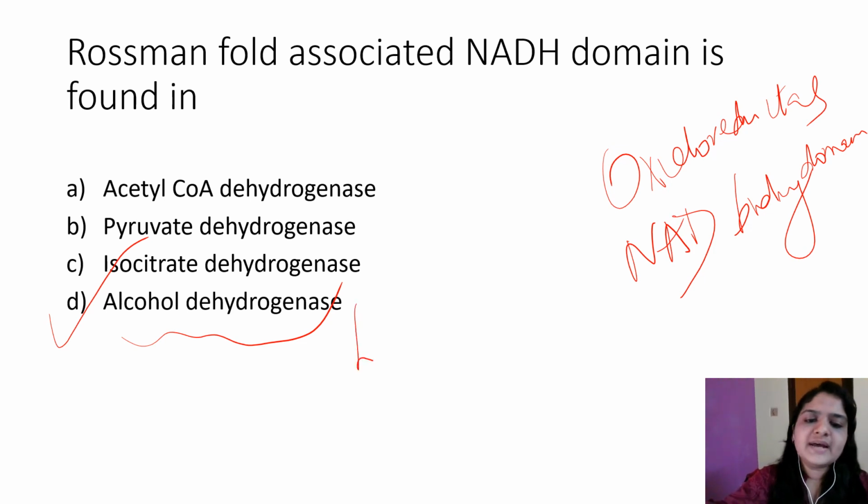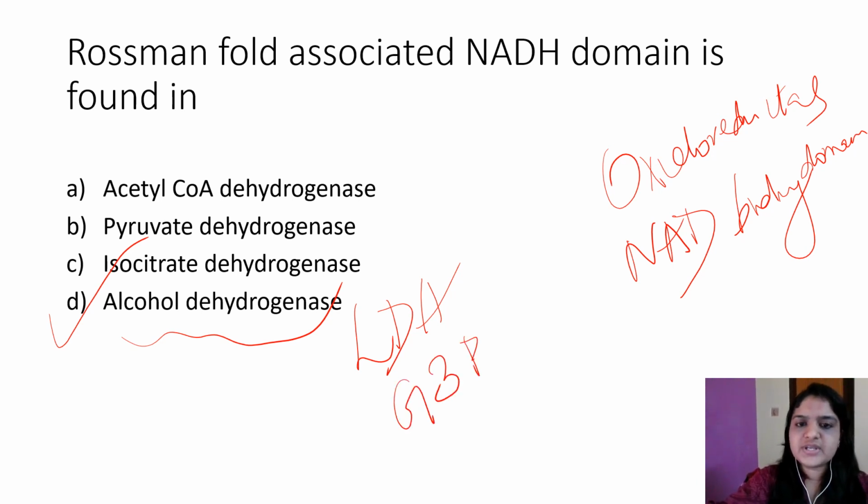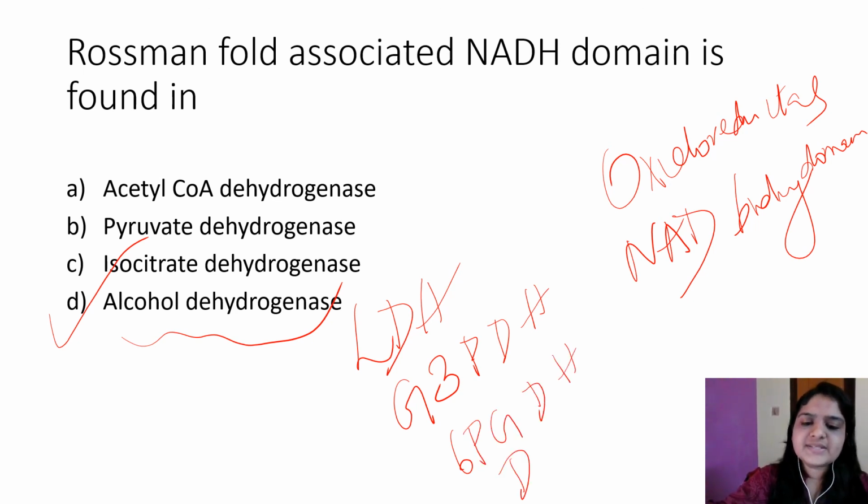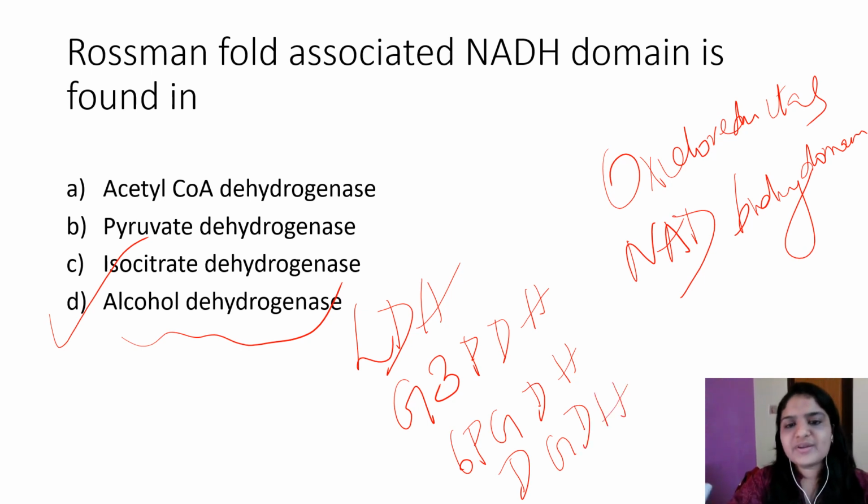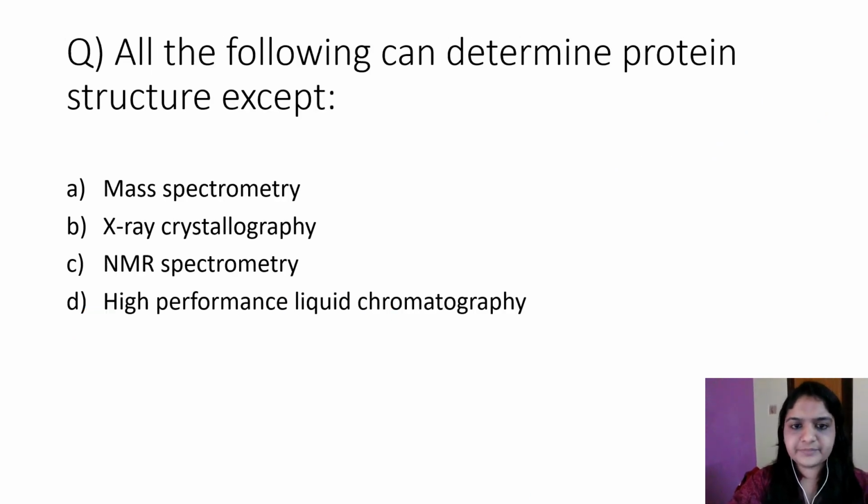Other examples are lactate dehydrogenase, glyceraldehyde 3-phosphate dehydrogenase, 6-phosphogluconate dehydrogenase, and D-glycerate dehydrogenase.